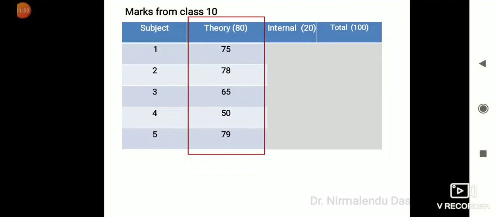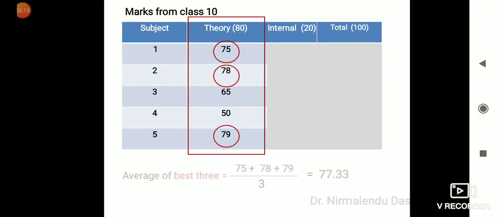Now from this theory part, you can see the best 3 marks are 75, 78 and 79. These are the 3 best marks from the class 10 scorecard. So we will take the average of these best 3. The average of the best 3 is coming out as 77.33.